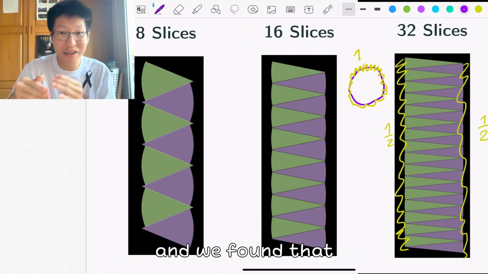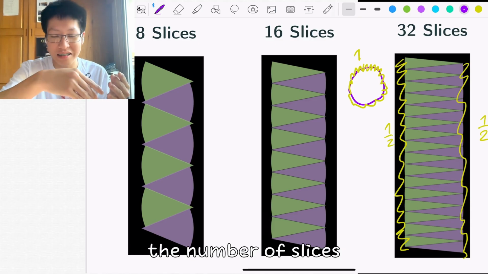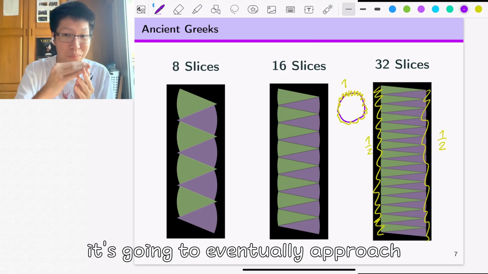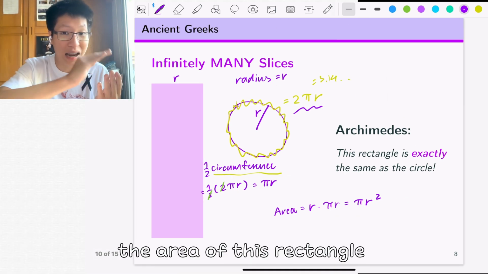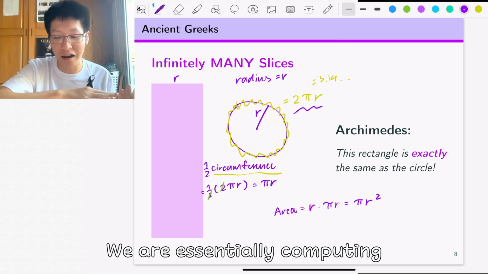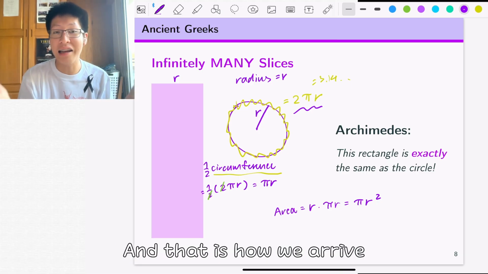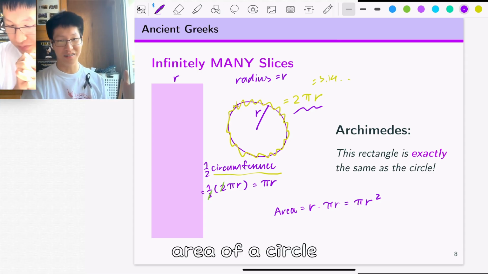We found that if we continue to increase the number of wedges, it's going to eventually approach the shape of a rectangle. And so by computing the area of this rectangle, we are essentially computing the area of the circle. It's the same thing. And that's how we arrive at the area of a circle.